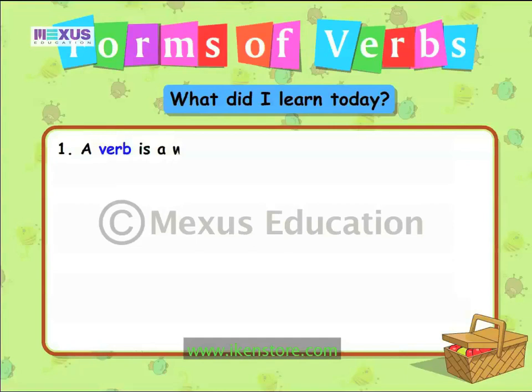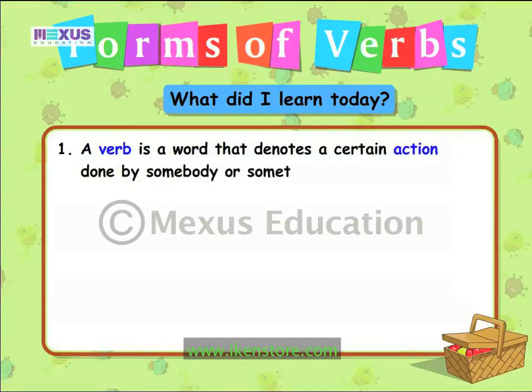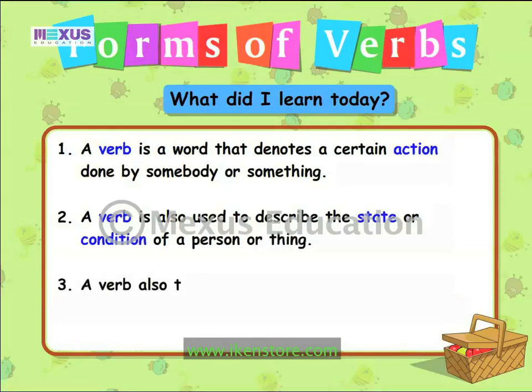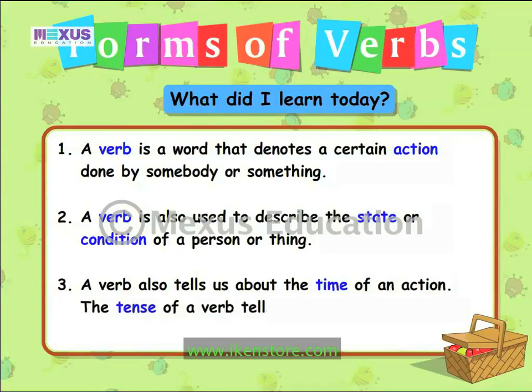A verb is a word that denotes a certain action done by somebody or something. A verb is also used to describe the state or condition of a person or thing. A verb also tells us about the time of an action. The tense of a verb tells us the time of an action.